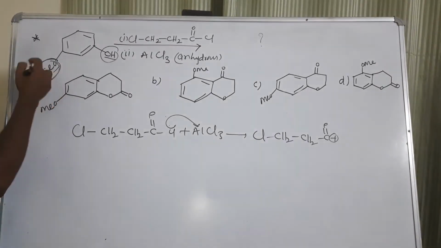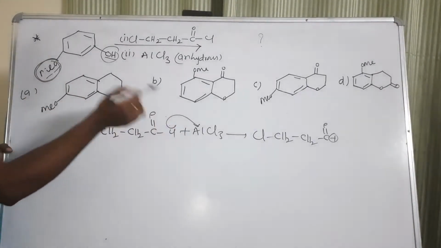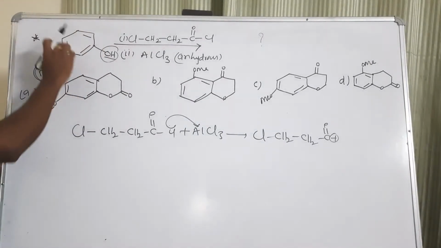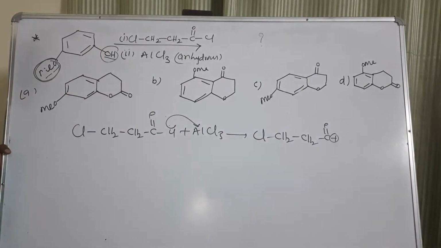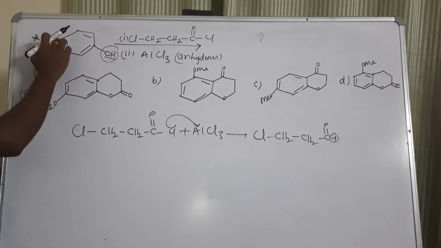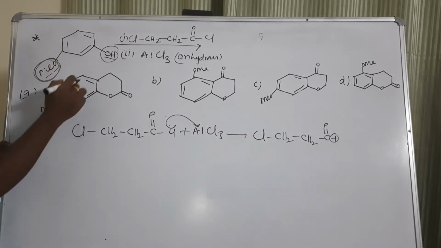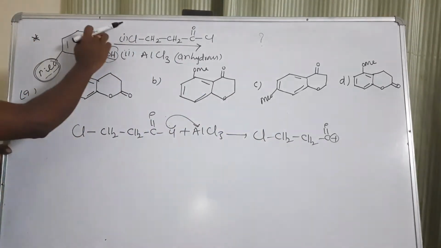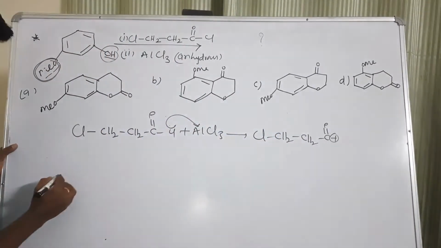So the upcoming group can occupy ortho or para to methoxy. Comparing ortho and para, para is better, because near the methoxy group steric hindrance will be there. So the upcoming electrophile will approach para to this methoxy group.